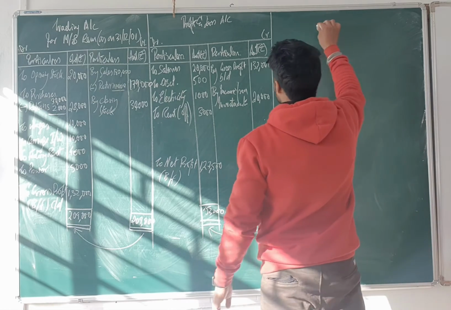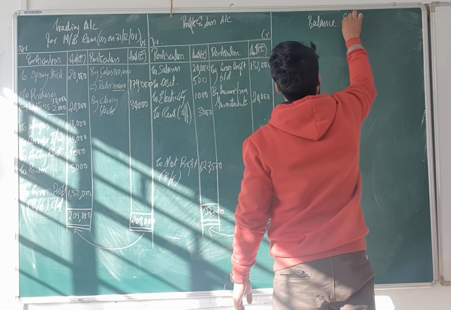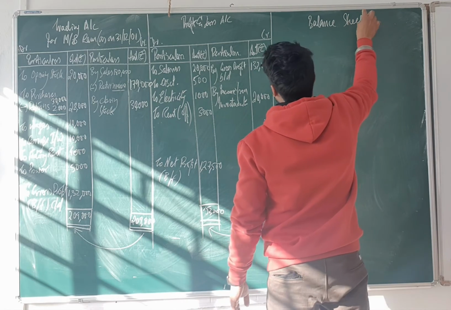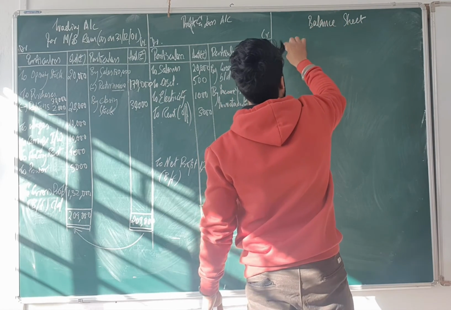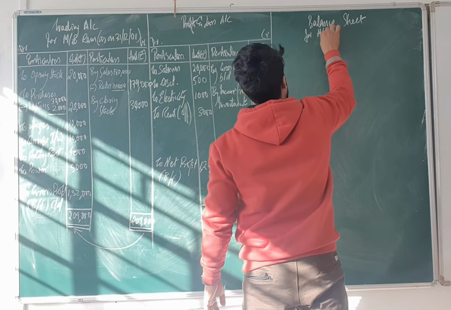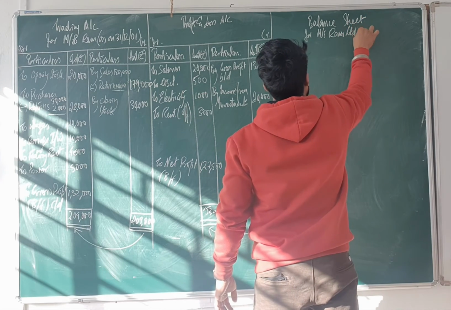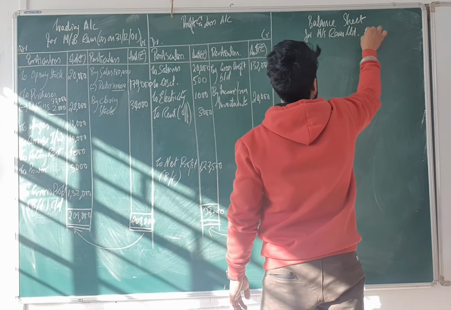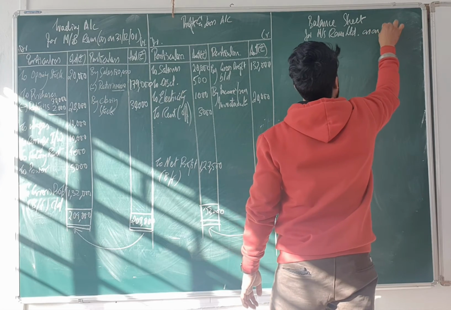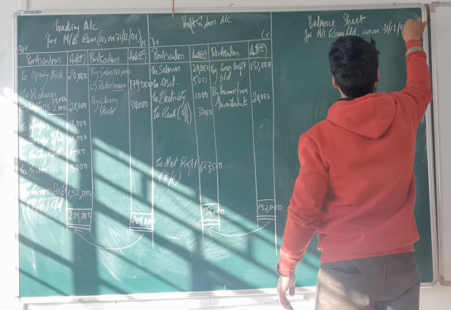Okay, let's prepare balance sheet. Concentrate on the sum. I will give you time to write down, don't worry. And then you can have it. Whatever you want to ask, you can ask. For Basar Ram Limited. Okay, do this as on 31st 12 2001.